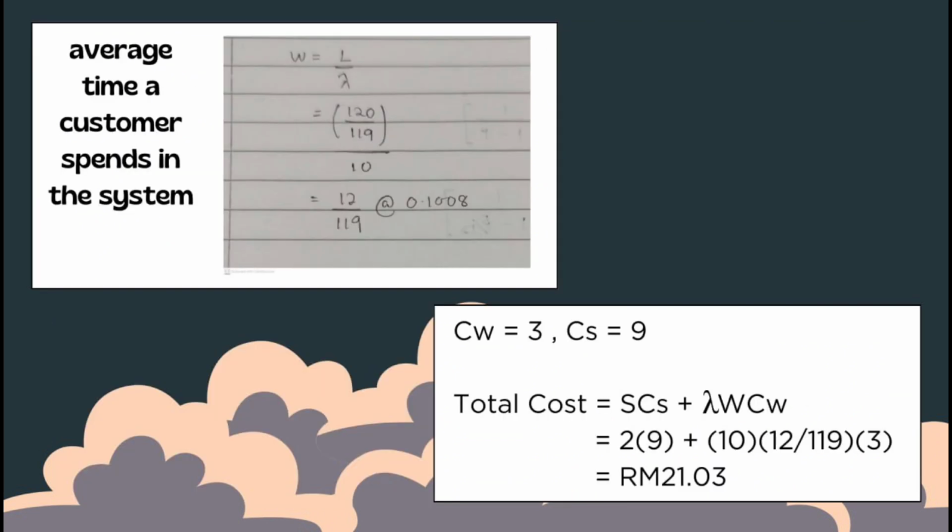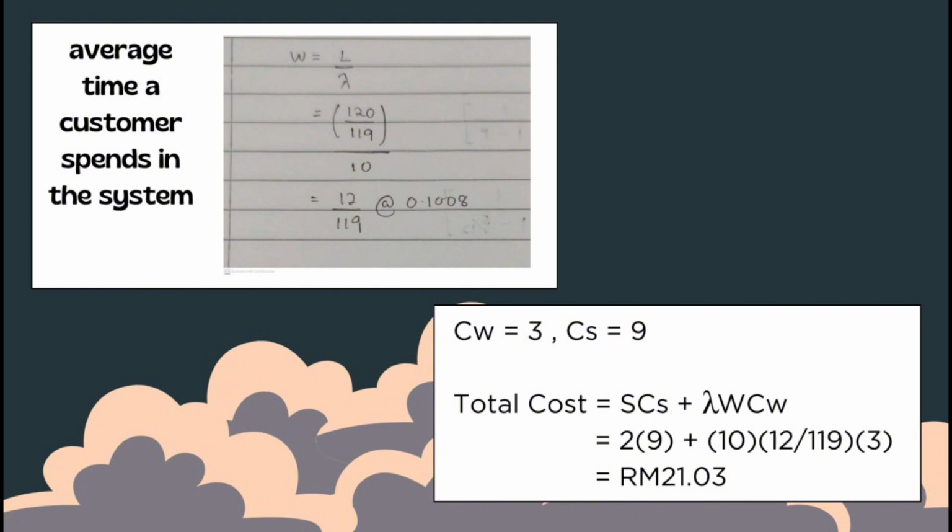Lastly, we will find the average time a customer spends in the system. W equals L over lambda. L equals 120 over 119. Lambda equals 10. After inserting the values, we will get 12 over 119 or 0.1008.